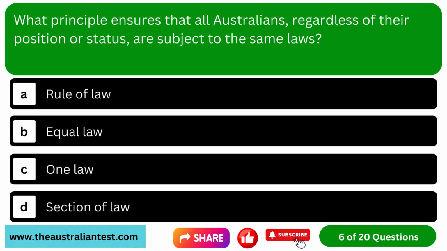Question 6. What principle ensures that all Australians, regardless of their position or status, are subject to the same laws? Option A, rule of law. Option B, equal law. Option C, one law. Option D, section of law.